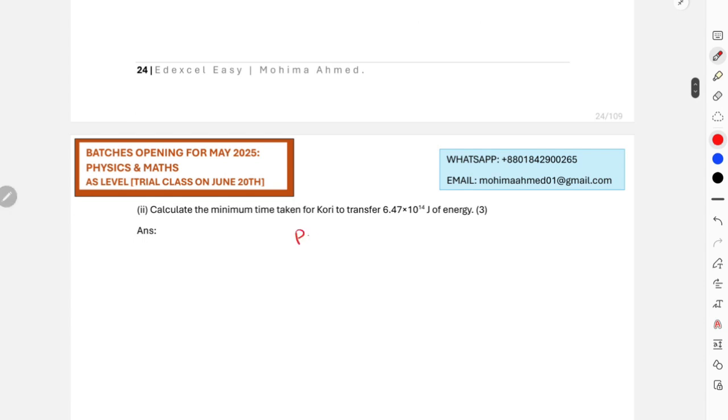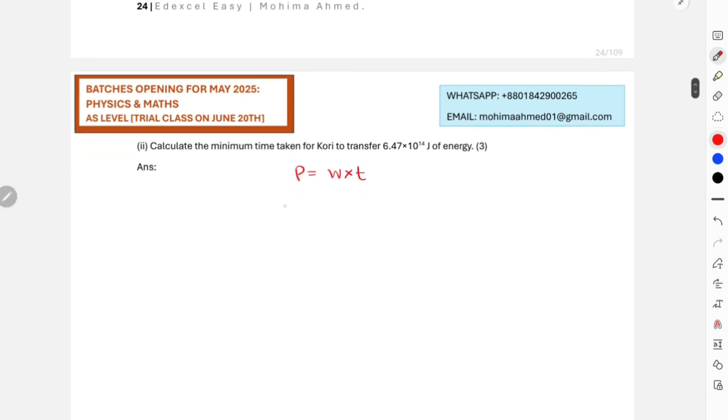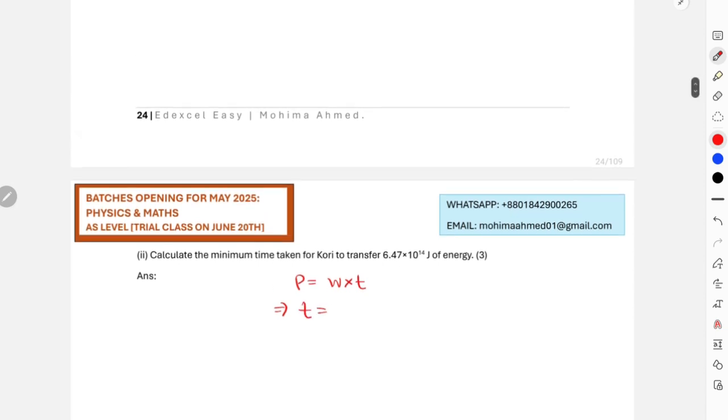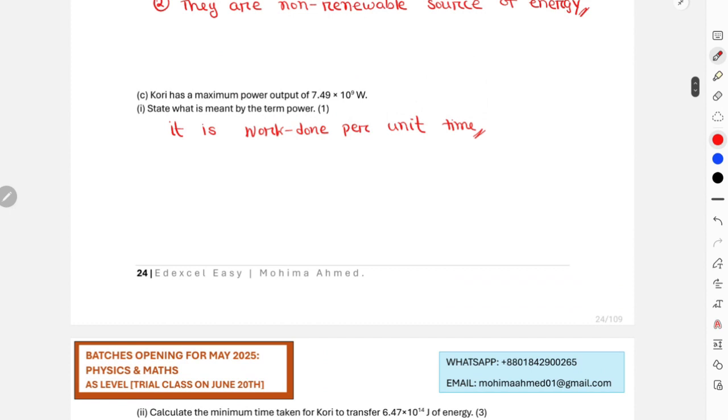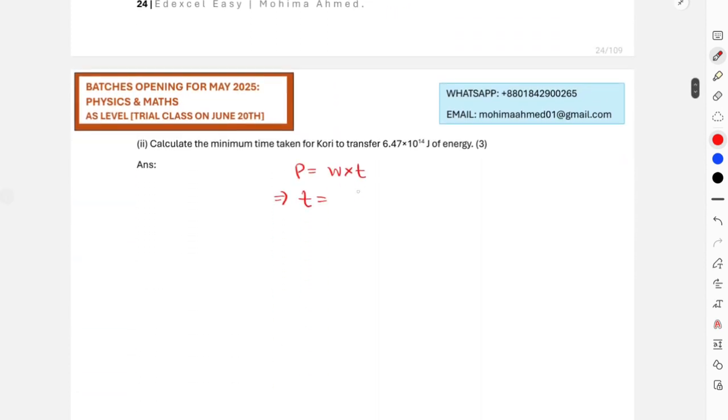So this is going to be power is equal to work done over time. So finally, if you want to calculate the value for your time, then you have to basically divide energy by power. Sorry, 7.49 × 10^9 divided by 6.47 × 10^14, which is going to be 1.16 × 10^-5.